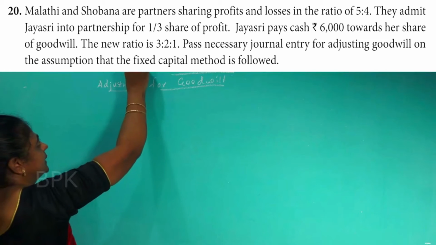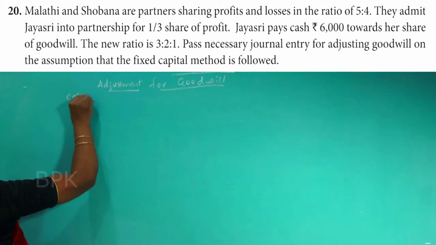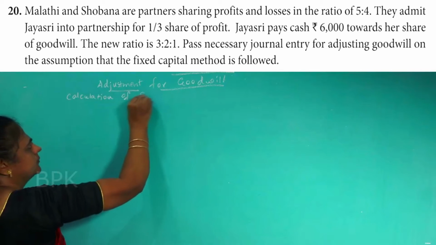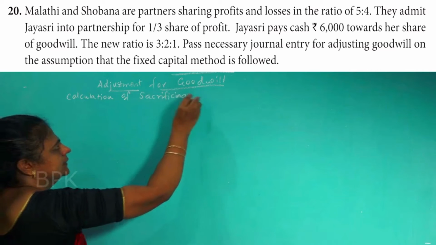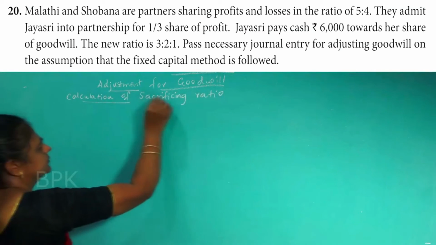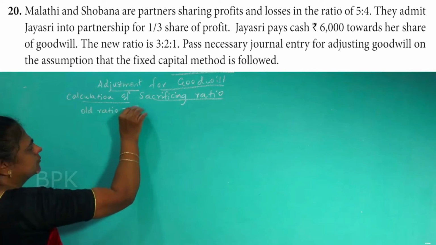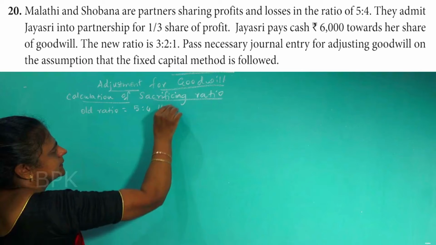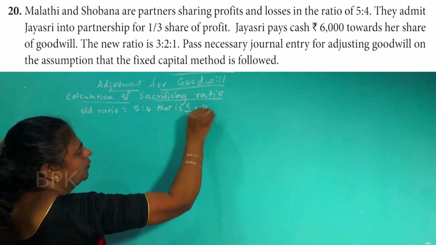Question number 20. Calculation of sacrificing ratio. Old ratio is 5:4, that is 5/9, 4/9.